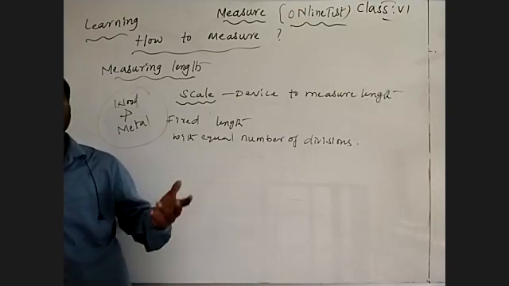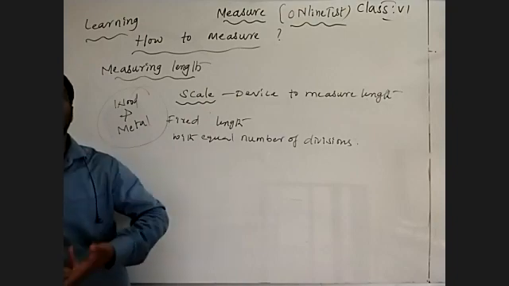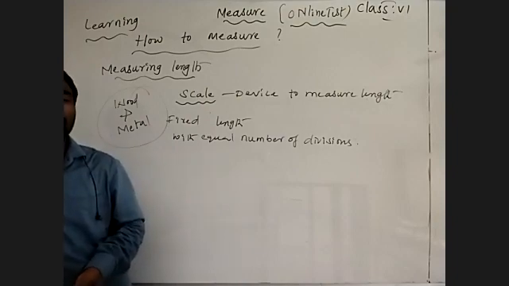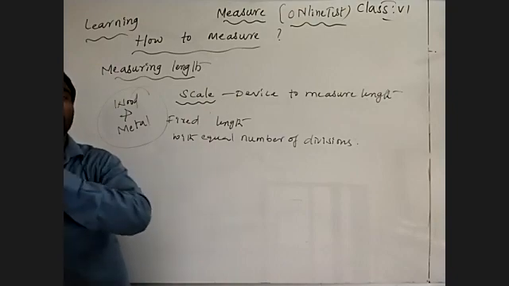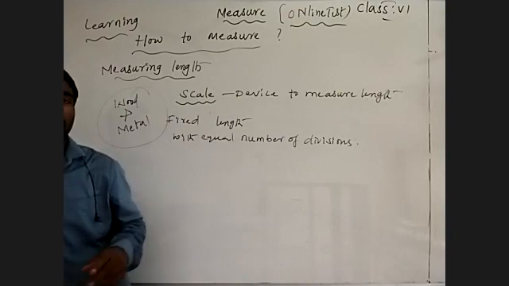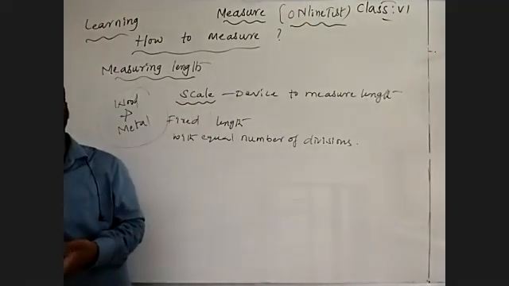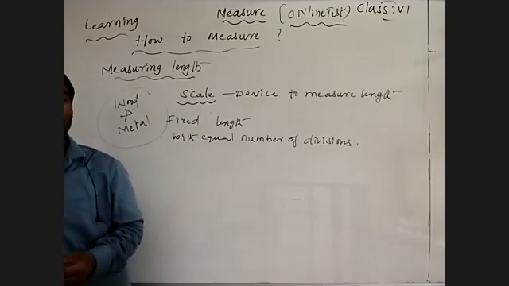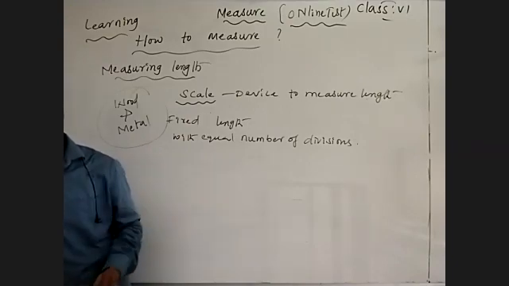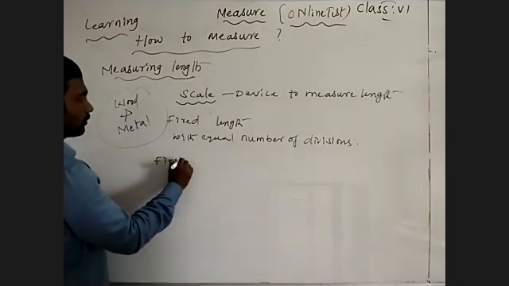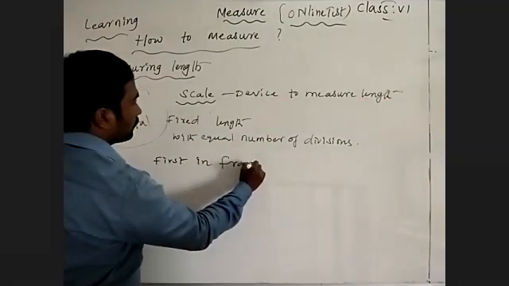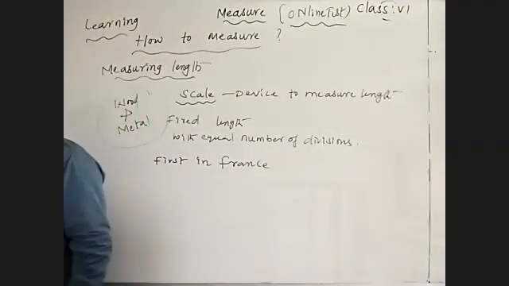Because individual scales are prepared by individual countries with their own fixed length, what happened? The fixed length they prepared was useful only for that particular country. It is not applicable for the remaining countries. By that, all over the world again decided to prepare one fixed-length scale. They prepared it first in France.